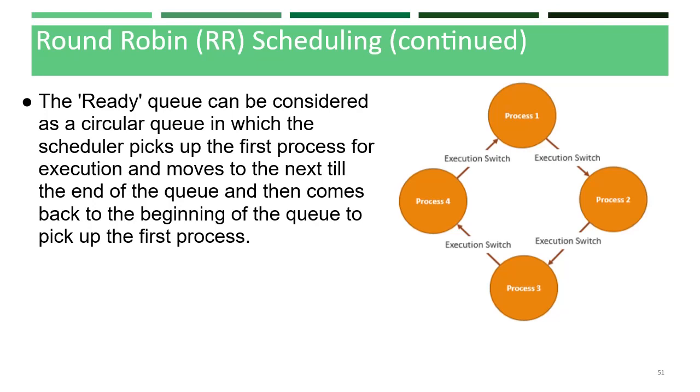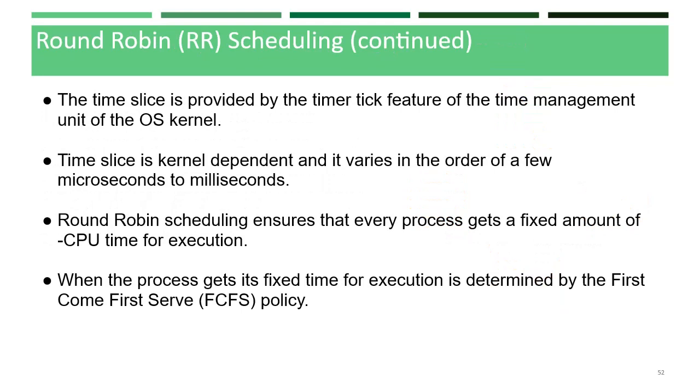So this repeats. This is called round robin scheduling. In order to have a time slot, which is provided by the timer feature of the time management unit of the OS kernel, this time slice is kernel dependent and it varies in the order of a few milliseconds, or it might be a few microseconds. Round robin scheduling ensures that every process gets a fixed amount of CPU time for execution.